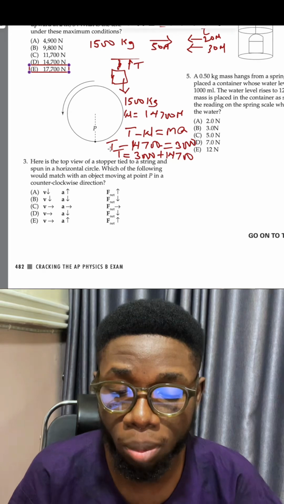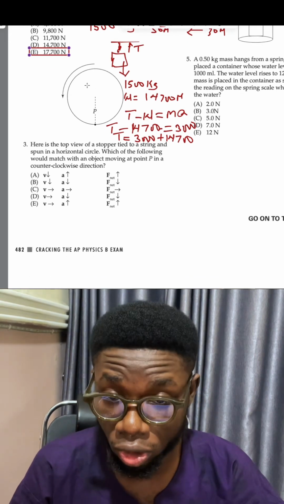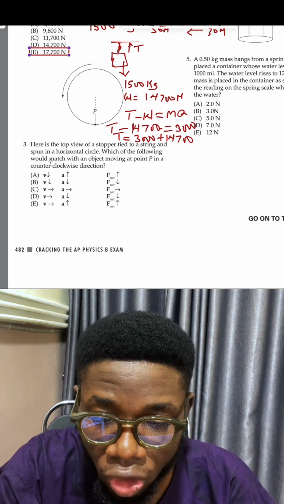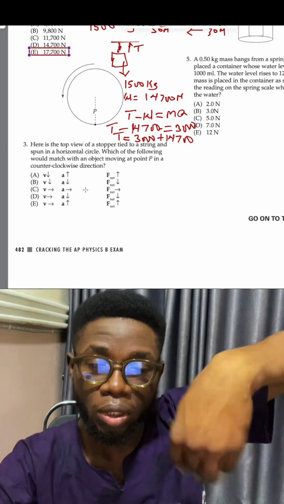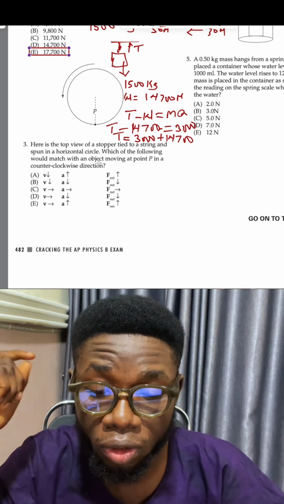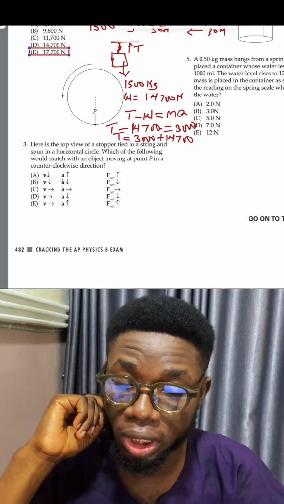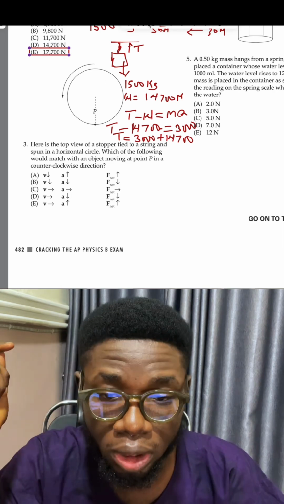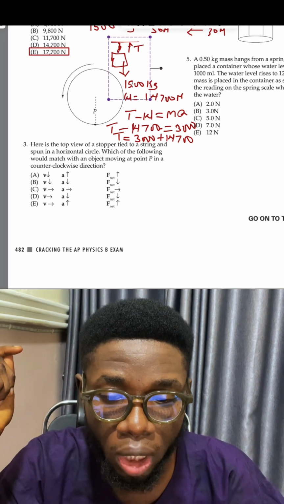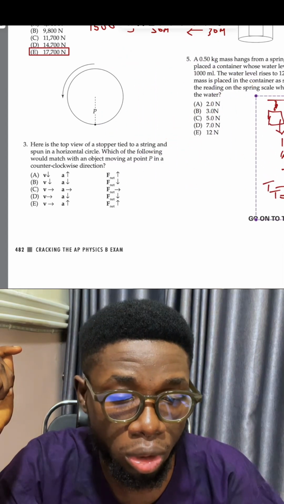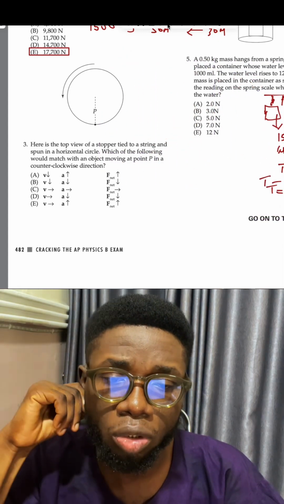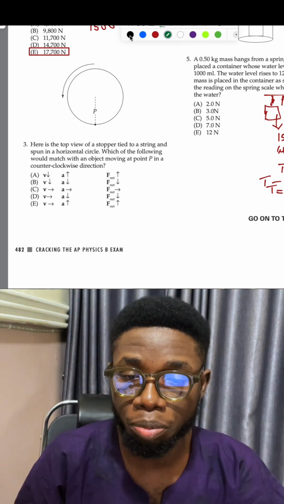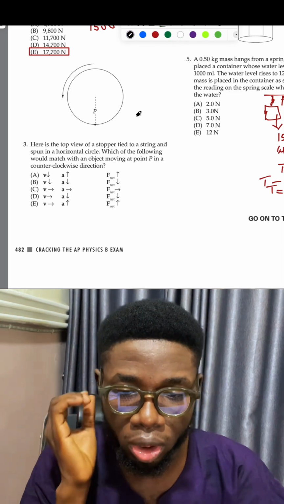Let's move to problem number 3. Problem number 3 says that this diagram is the top view of a stopper tied to a string and spun in a horizontal circle. So we have a horizontal circle like this. Which of the following would match with an object moving at point P in a counterclockwise direction? So it's spinning in this way, and all the movement is going to be like this. Permit me to get rid of this particular calculation so that I can explain. What is going on here is that this body is spinning in a counterclockwise direction.